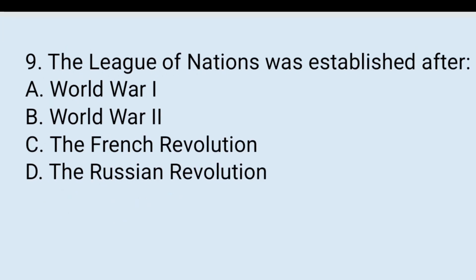9. The League of Nations was established after A. World War I, B. World War II, C. The French Revolution, D. The Russian Revolution. The right answer is A. World War I. The League of Nations was the first international organization, established after the end of World War I, or after the Versailles Treaty.